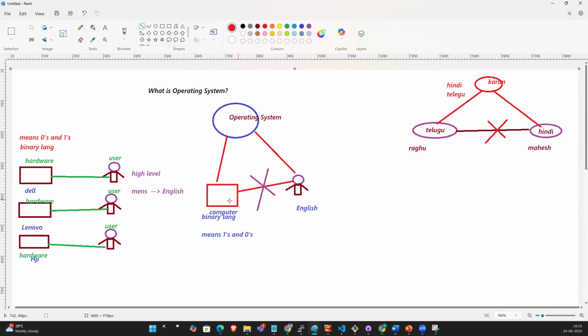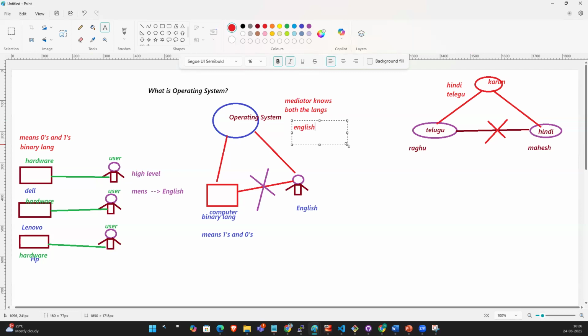Same as the computer doesn't know English and the user doesn't know the computer language. That's the reason we need a mediator. The mediator knows both the languages. So the operating system knows English as well as binary language.